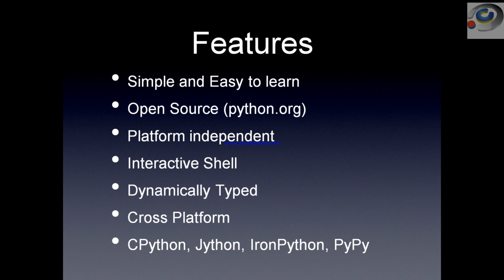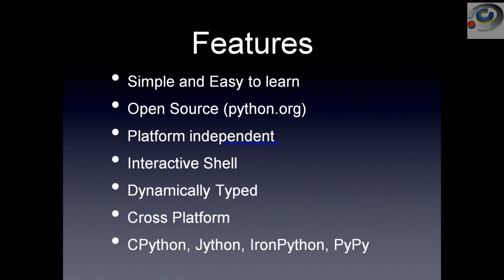But when we look into the features of Python, you can get a very clear idea about why we need to use Python. Python is very easy and simple to learn. Its syntax is so simple that we don't have the hard jargon of learning the code that we have for other programming languages like .NET, Java, C, C++. We have an organized structure over there. We need to start from main, then the data types, followed by the other statements in all the other programming languages. But Python is so simple that whatever we get in our mind to start writing code, we can just do it. That's the reason it's very simple and easy to learn.